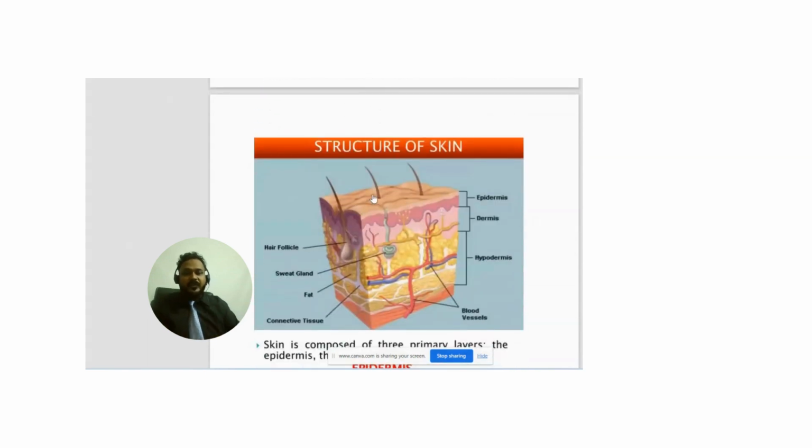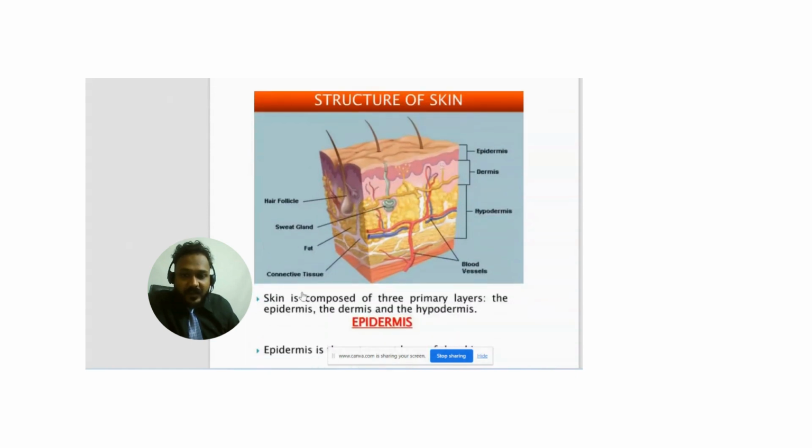Now we move to the structure of skin. Epidermis is the outermost layer of the skin. The middle layer of the skin is the dermis, and the hypodermis is just below the dermis layer, the innermost layer of the skin. Hair follicles are present in the dermis, and sweat glands secrete sweat and control the body temperature. Fat cells are present here. Connective tissue and blood vessels, arteries and veins, supply nourishment to the skin.